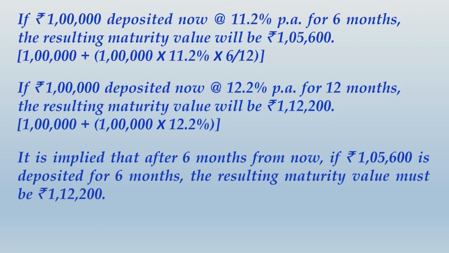It is implied that after 6 months from now, if rupees 1,05,600 is deposited for 6 months, the resulting maturity value must be 1,12,200. That is why we then relate this and this value, and this is P1, this is P0. So P1 minus P0 divided by P0 would give you the interest rate applicable for that 6-month period after 6 months from now. And by calculation, we have already logically seen that it comes to 12.5% per annum. So friends, do one thing, write this description also, and then we shall move ahead.